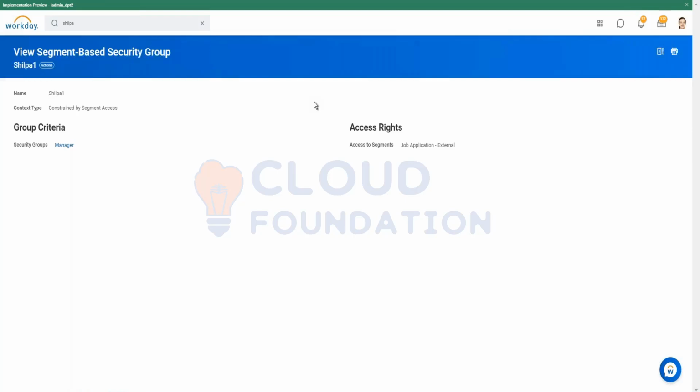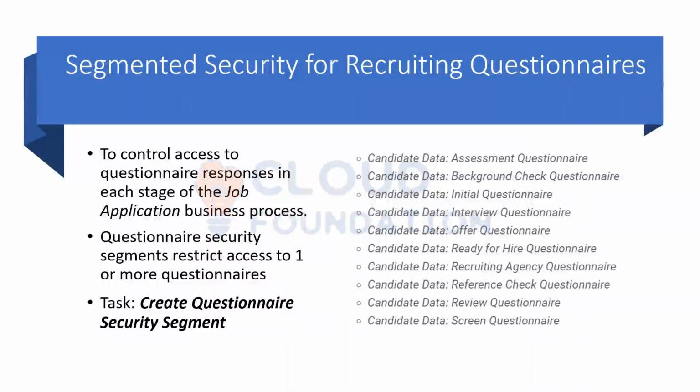So you are aware about questionnaires, right? Yes. Generally, these questionnaires are asked in every stage of the job application. So segmented security for recruiting questionnaires controls access to questionnaire responses in each stage of the job application BP. It gives segmented or controlled access to view the questionnaires and also to see the responses of those questionnaires.